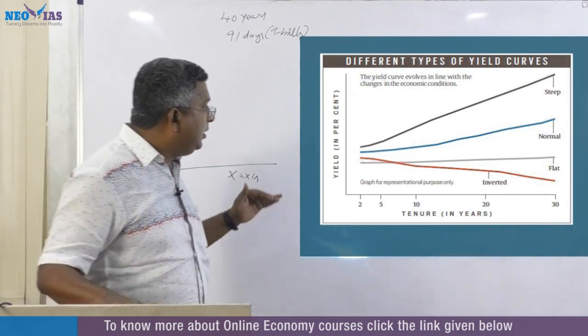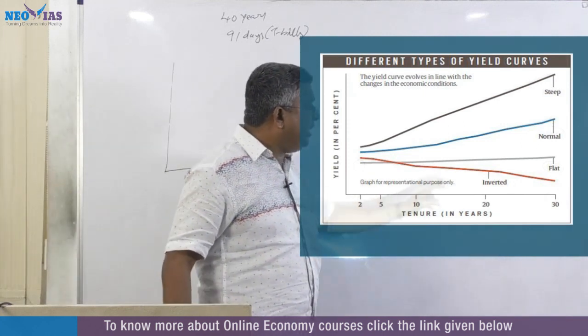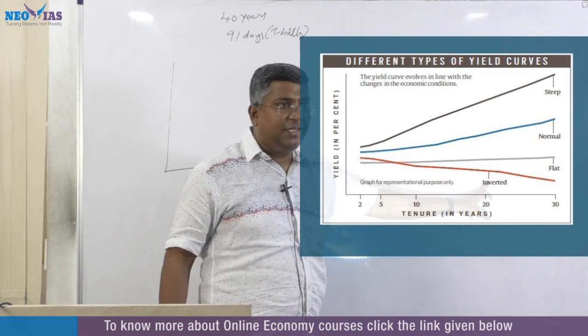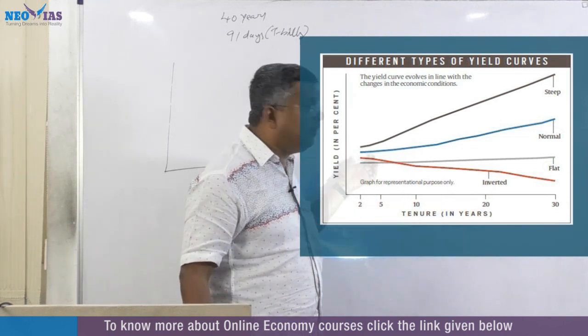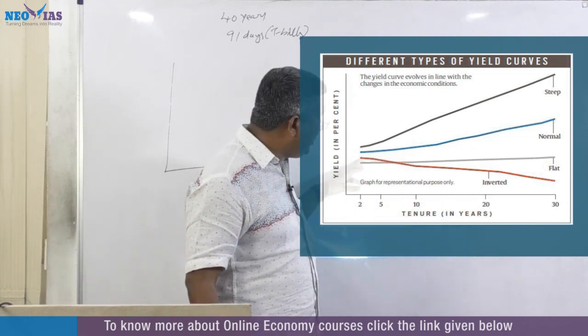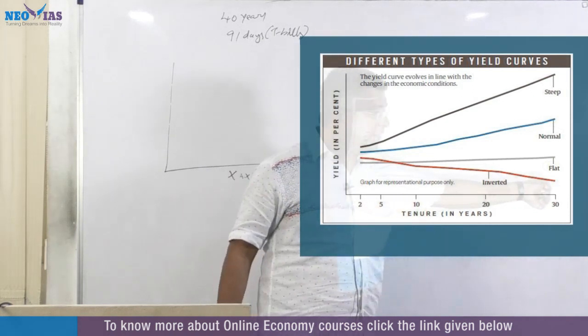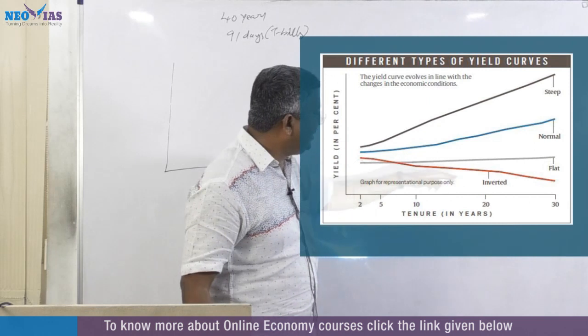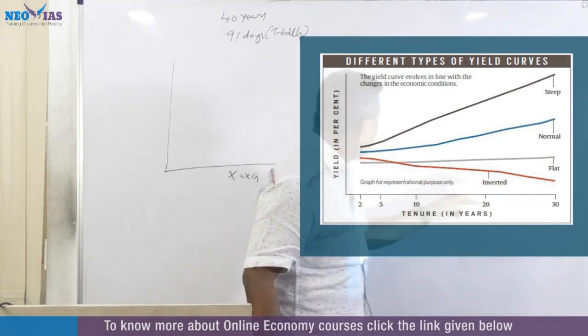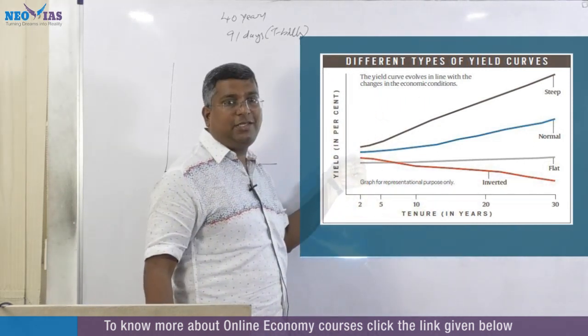Okay, now the last one, inverted. See the difference. What is happening in the case of inverted? In inverted, the longest tenure has a lower yield than the shortest tenure.